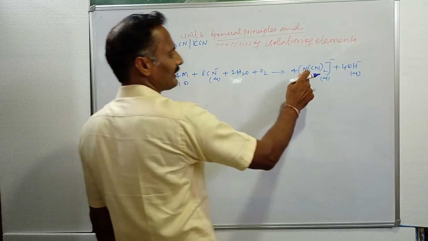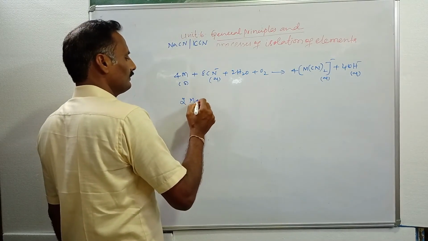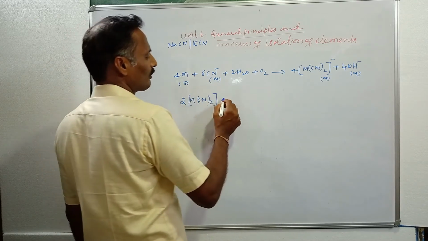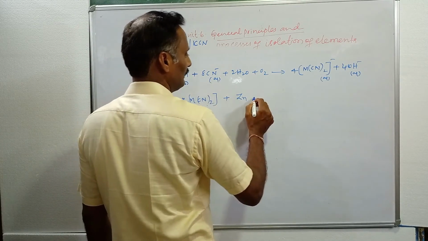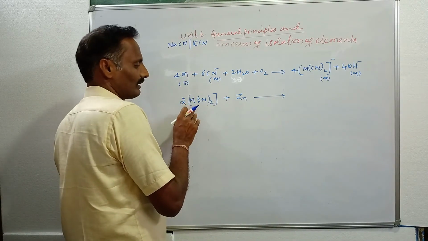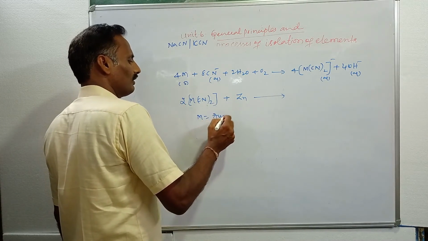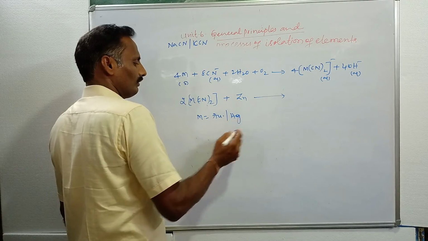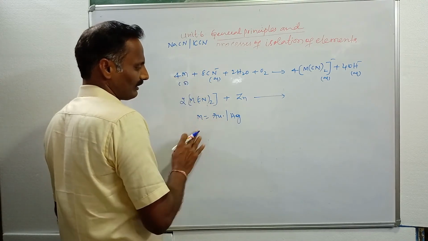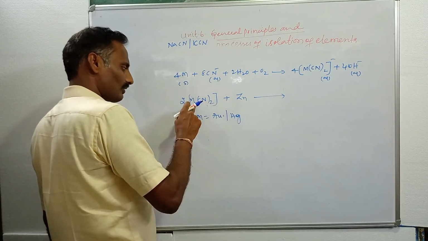This is a soluble complex which is formed in the solution. When this soluble complex reacts with zinc, zinc is more reactive than gold or silver. Here M is nothing but gold or silver. Where we are writing M, that indicates gold or silver. Gold or silver is less reactive when compared to zinc.